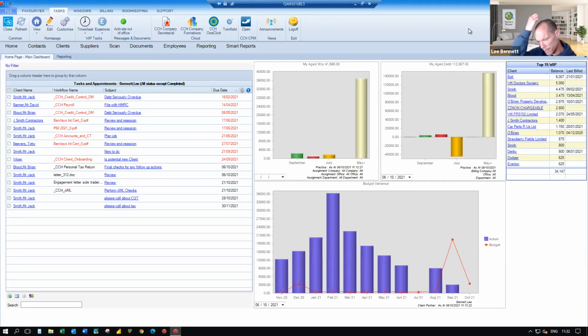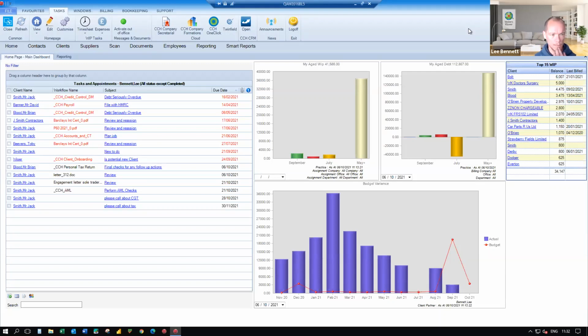Now, task management is the ability to use a to-do system almost. You can set up and store any items that you want to be reminded of or remind other people about. And you'll be alerted to those via a homepage control. You can see mine on the left-hand side of my screen, tasks and appointments. All of the tasks have been assigned to me. You can see there the client name that they refer to, a subject and a due date.